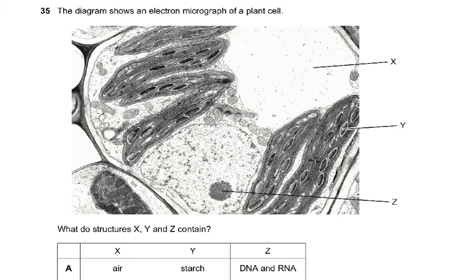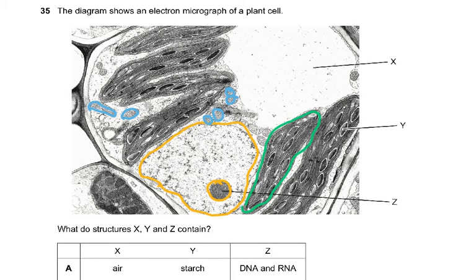Now, of course, you can see that this whole huge thingy is the nucleus, the biggest organelle. And this inside it would be the nucleolus. And these, of course, are the chloroplasts, because something smaller than the nucleus is the chloroplast. I'm going to use another color. These are the mitochondria, which you can see here. You can see here because they've cut in different sections, and you can see all these mitochondria. And this, of course, is the large vacuole, the tonoplast and the cell sap, which is X.